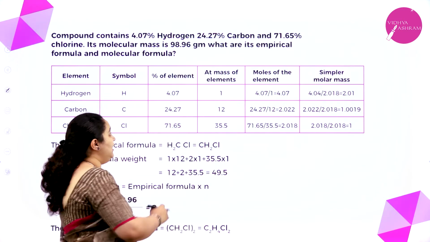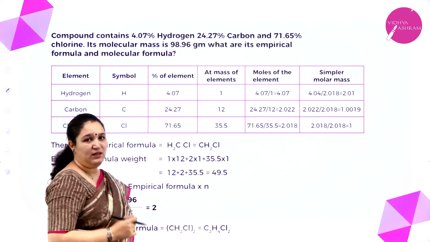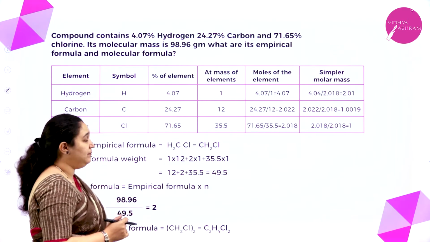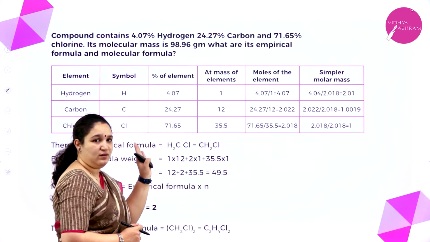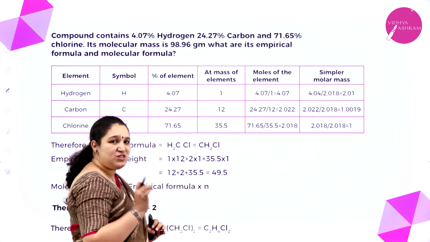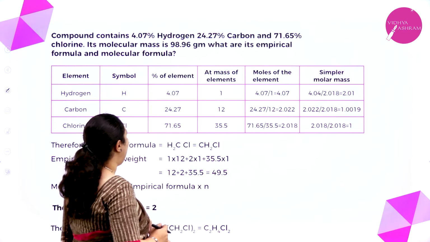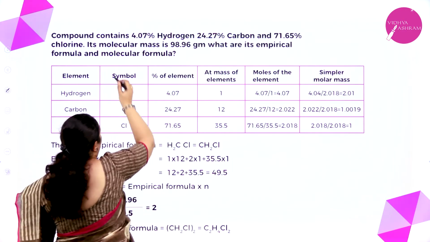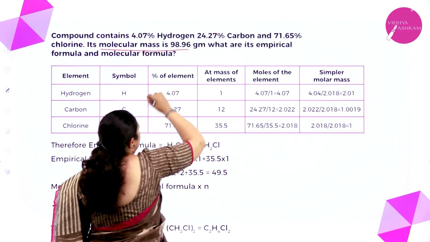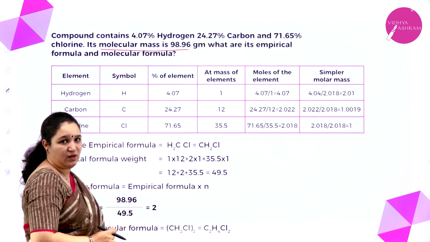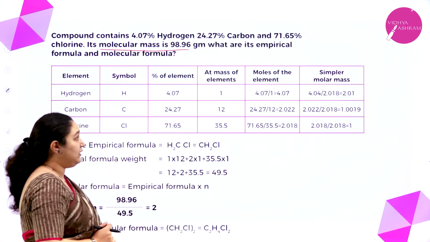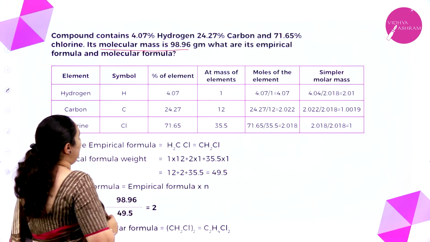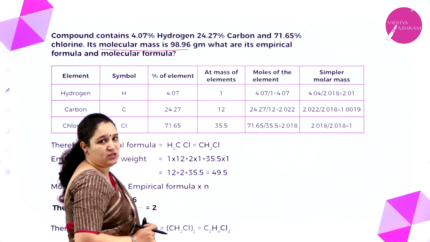They have given us the percentage of the element which is present. Now, if you put this in a table, it is very easy to get the empirical formula. Once you get the empirical formula, you can calculate the value of n because the molecular mass is given. We'll see what we have to put up in the table. First we write the element symbol; if you do not write it also there is no problem.